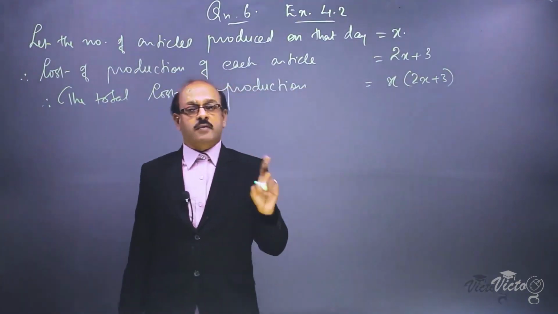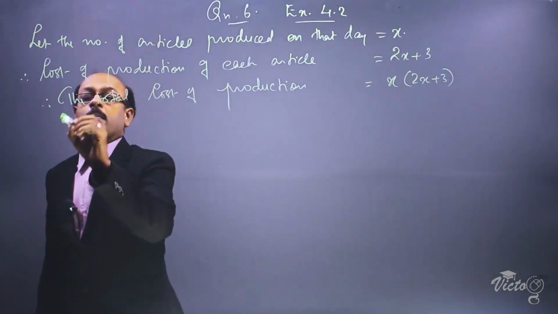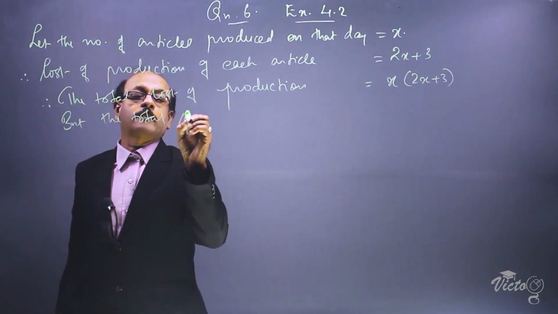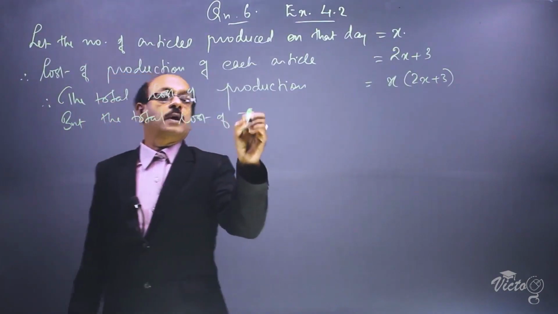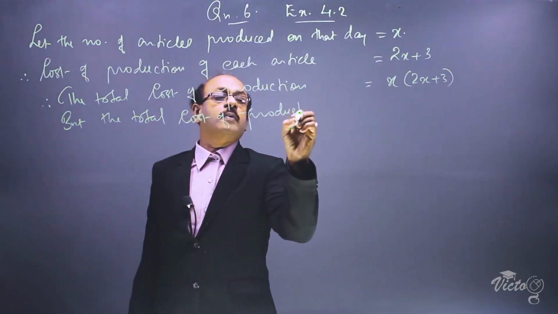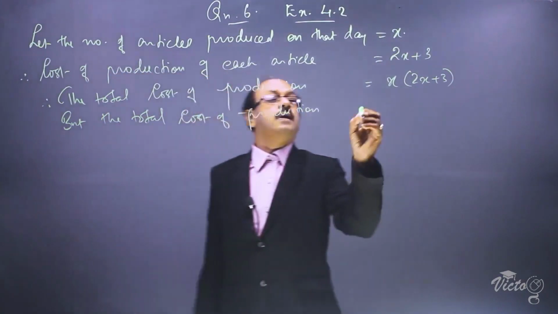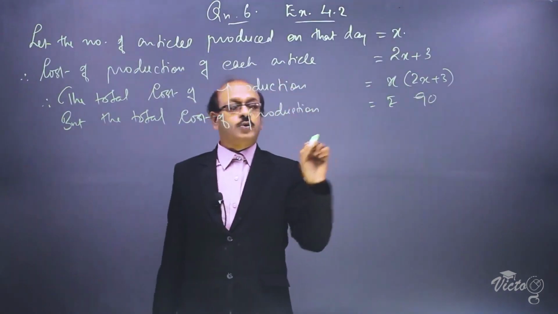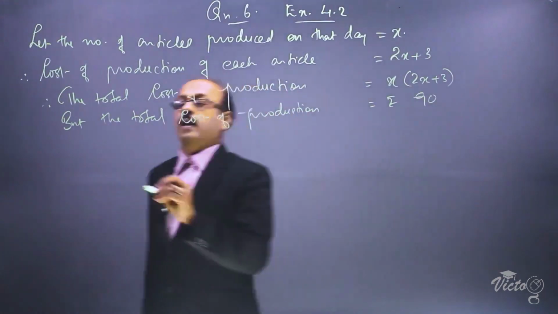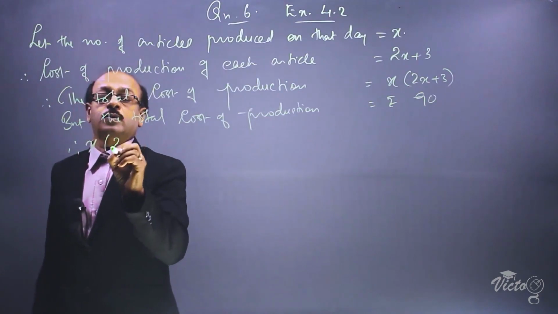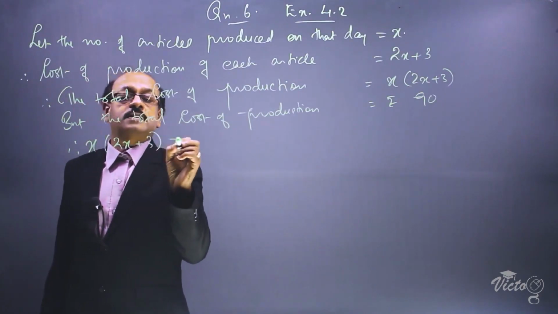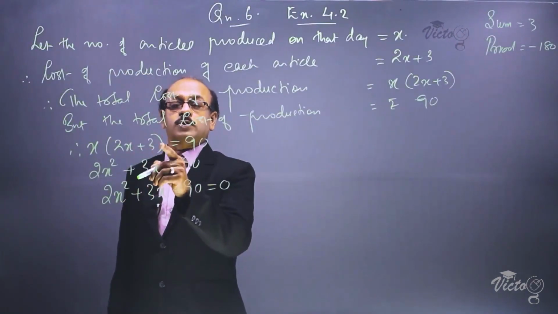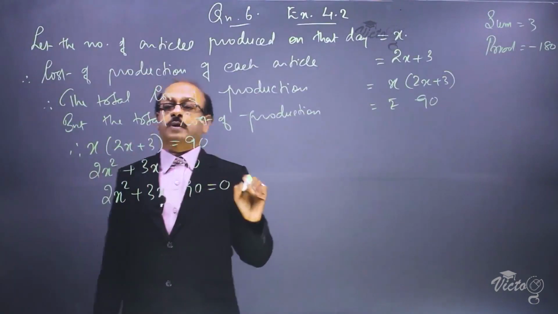But it is given in the question that the total cost of production is rupees 90. Therefore, x into 2x plus 3 is equal to 90.